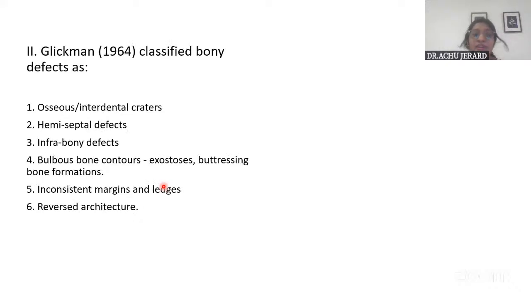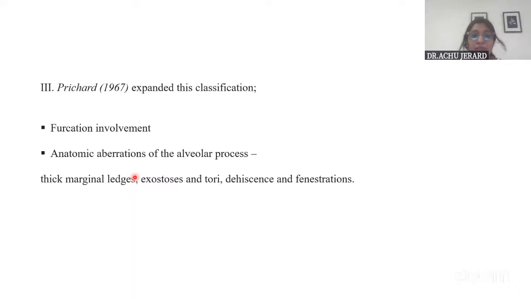Similarly, there are other classifications, where Glickman classified bone defects as craters, hemiseptal defects, infrabony defects, bulbous bone, and all those defects are enlisted. You need to learn them by heart. And Prichard expanded this classification, additionally adding furcation involvement, ledges, exostosis, and tori.